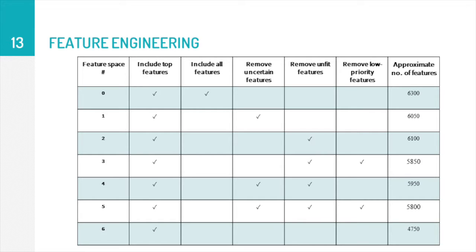We proceeded to do some feature engineering by modifying our feature space. So we generated 6 additional feature spaces and varied them based on whether or not they include top features, or whether or not uncertain features, unfit features, or low priority features were removed. And each feature space ended up having a different number of column features, which we aim to reduce.